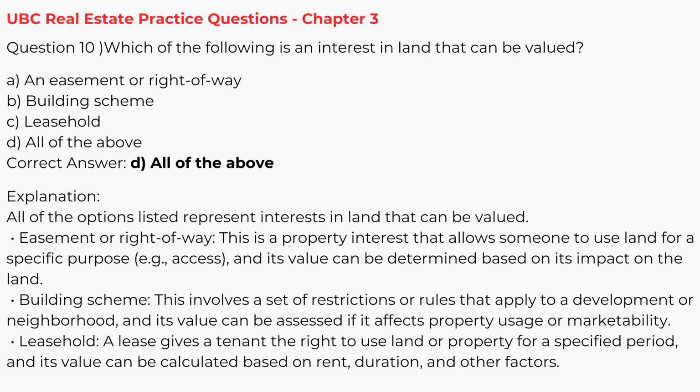Correct answer, D, all of the above. Explanation. All of the options listed represent interests in land that can be valued. Easement or right-of-way. This is a property interest that allows someone to use land for a specific purpose, e.g. access, and its value can be determined based on its impact on the land.